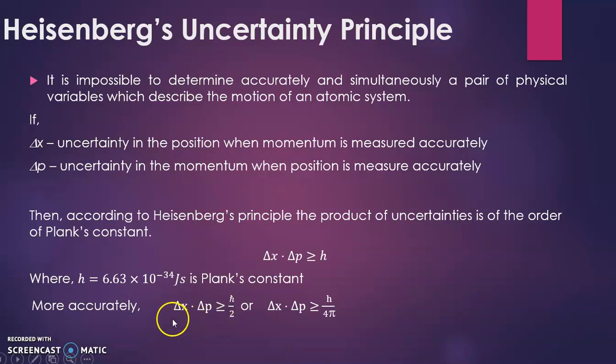So more accurately, you can write delta x into delta p greater than or equal to h cross by 2, or we can write delta x into delta p is greater than or equal to h upon 4 pi. Both equations are similar, only in this equation we have written in terms of h cross and here we have written in terms of h only.